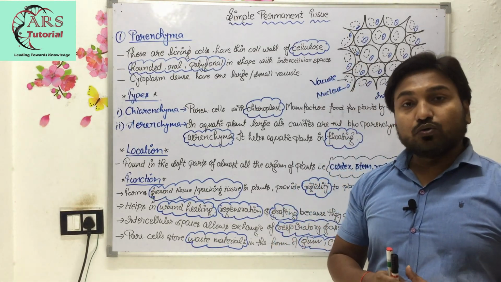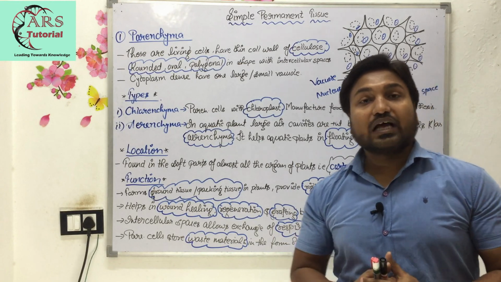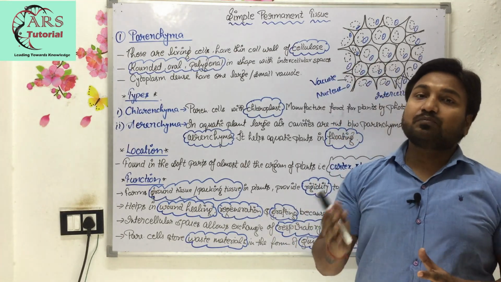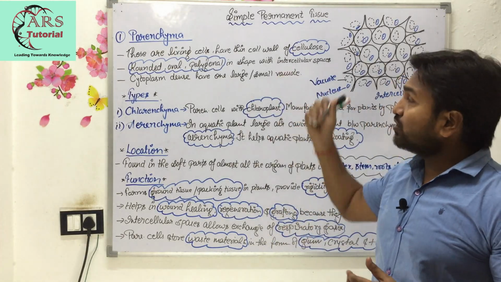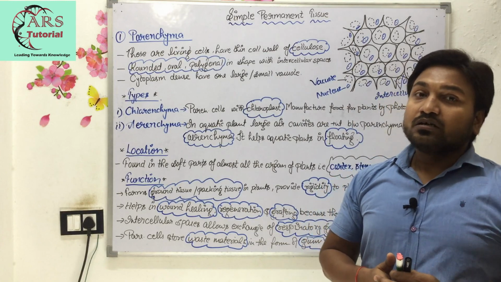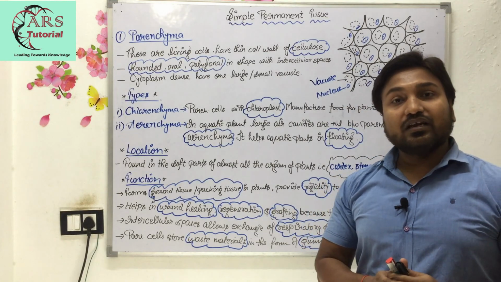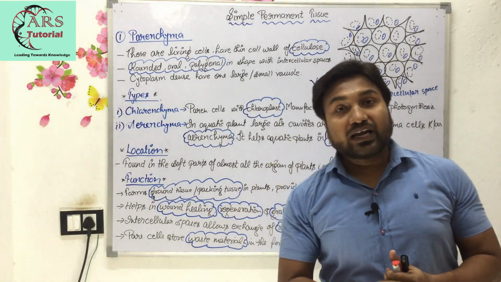Previously I have told you that in permanent tissue some tissues have intercellular space and some have not. Further we will discuss the intercellular spaces because they have a very important function, that they allow exchange of gases, which I have written in the function of parenchyma tissue.